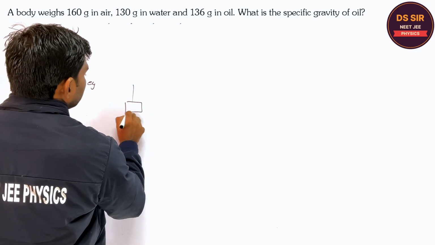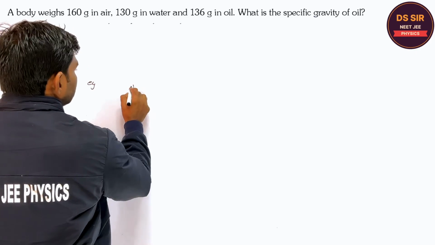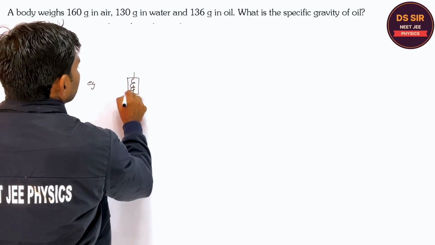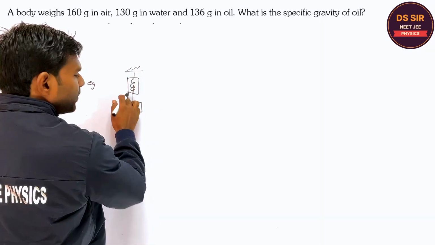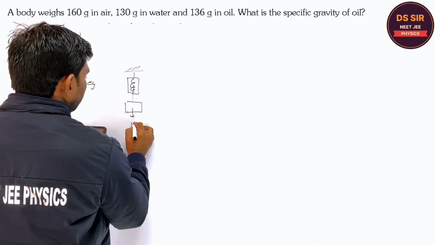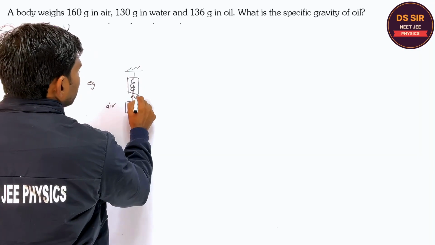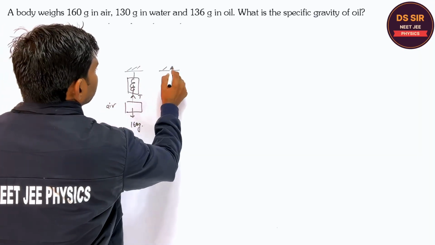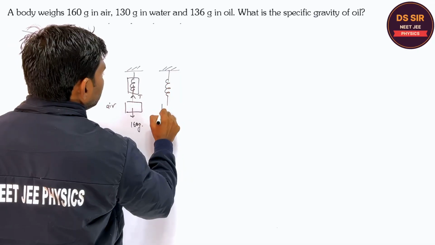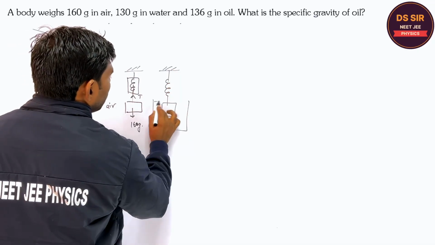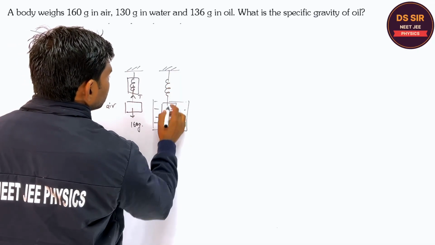Copy this. So in this example, suppose this is the body in the air, suppose this is the spring, right? The weight is measured by the spring balance. Suppose this is 160 gram in air, so here is the tension. When it is dipped in the water, suppose this is the water, are you getting?